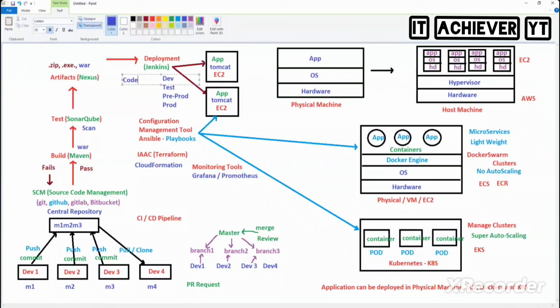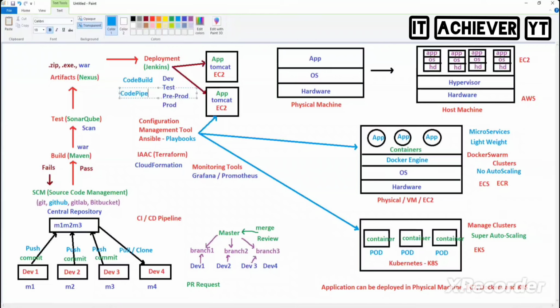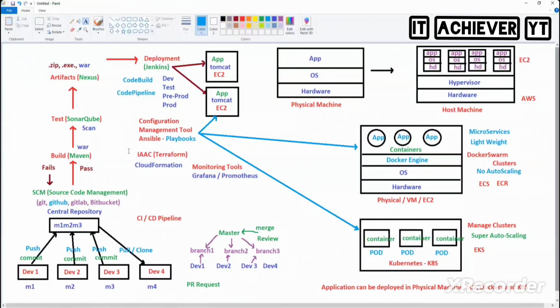No need for Jenkins; we have CodeBuild. In AWS, if you want to deploy applications, no need to install Jenkins. Jenkins is installed on an EC2 instance, but here we have CodeBuild. Where do we create pipelines? In Jenkins we create pipelines, but in AWS we have something called CodePipeline, the managed pipeline.